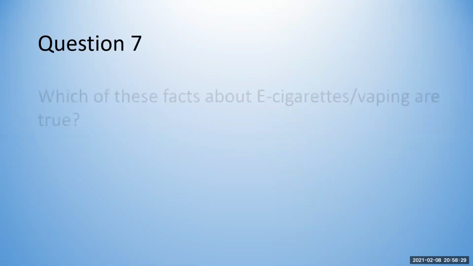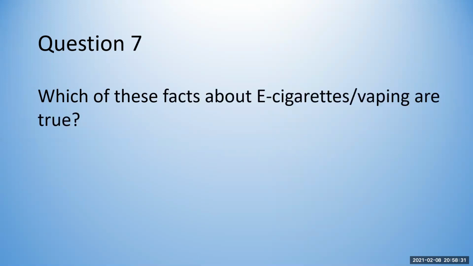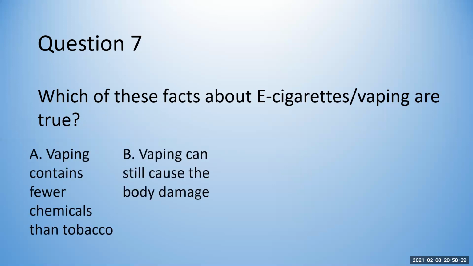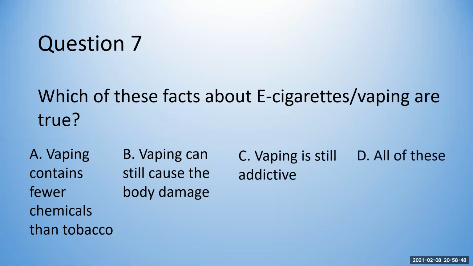Question 7. Which of these facts about e-cigarettes or vaping are true? A, that vaping contains fewer chemicals than tobacco. B, that vaping can still cause the body damage. C, vaping is still addictive. D, all of these.